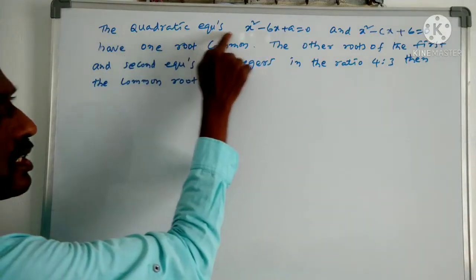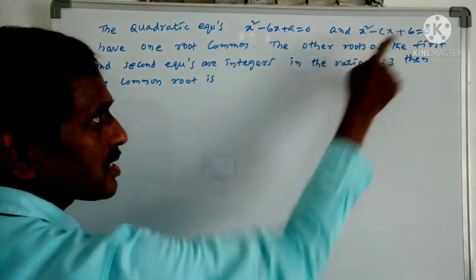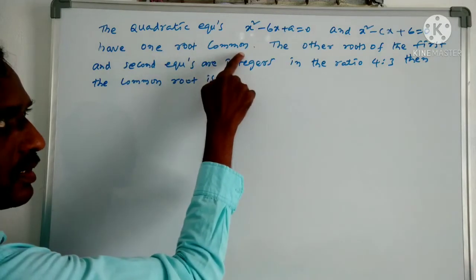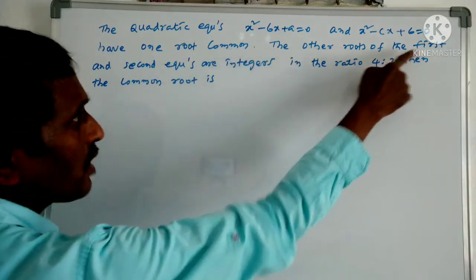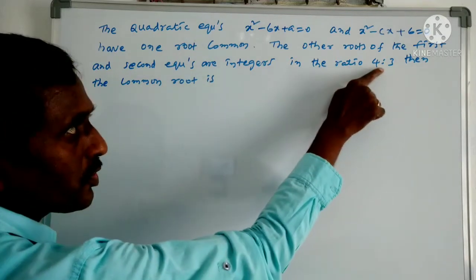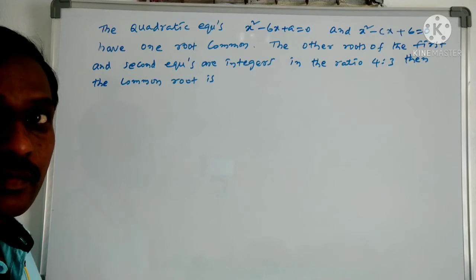The quadratic equations x square minus 6x plus a equals 0 and x square minus cx plus 6 equals 0 have one root common. The other roots of the first and second equations are integers in the ratio 4:3. Then what is the common root? We have to find.